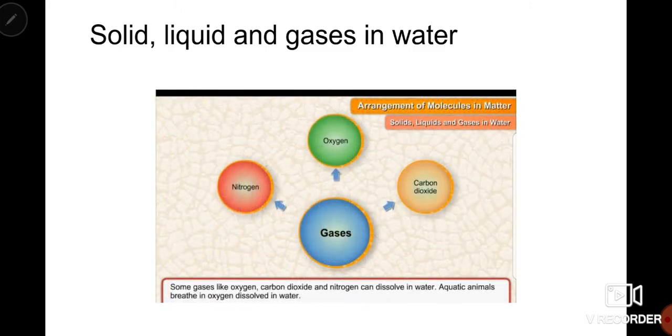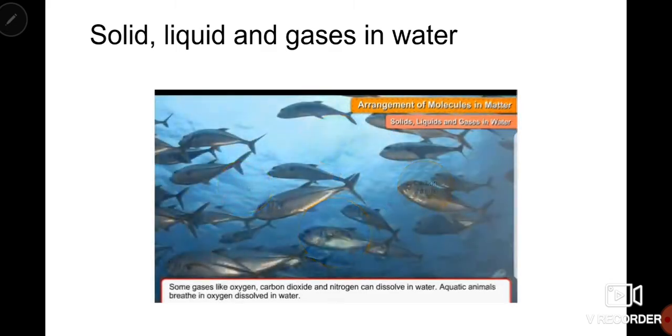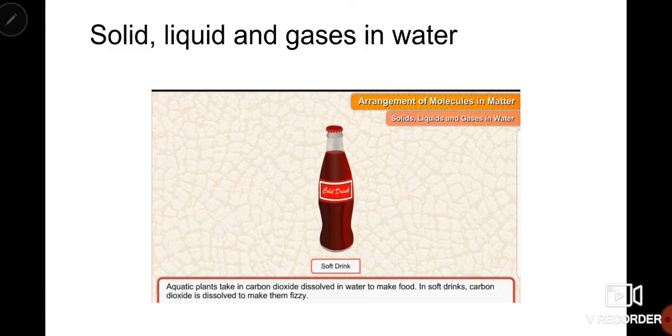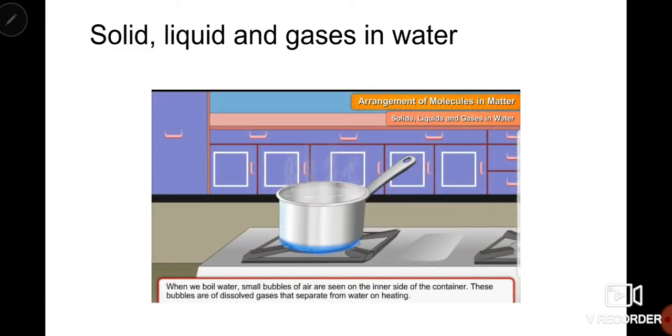Some gases like oxygen, carbon dioxide, and nitrogen can dissolve in water. Aquatic animals, the animals which live in water, breathe in the oxygen which is dissolved in water. In the same way, aquatic plants also take in the carbon dioxide which is dissolved in water to make their food. In soft drinks, we also use carbon dioxide. It is already dissolved to make it fizzy.